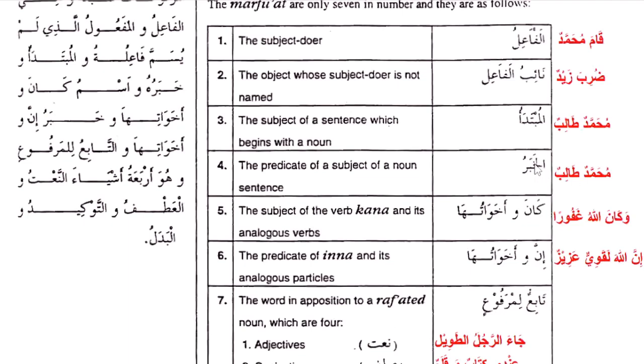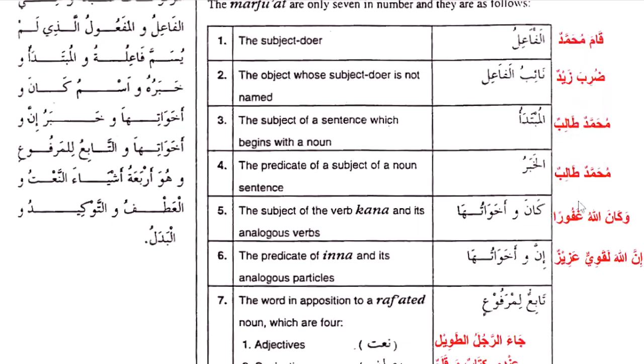The next one, the khabar. The khabar in a jumla ismiya is always going to be marfu also. So Muhammadun talibun, what's the khabar? The khabar is the predicate. You can see clearly that talibun is the khabar. Muhammad is a student. So student is the informant, what gives information about the subject. So that's the khabar, and it is always marfu.